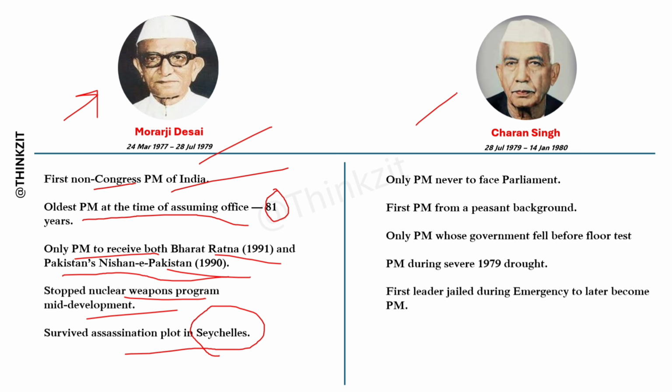And he is the next Prime Minister, Charan Singh, and this was his tenure. And he is the only Prime Minister never to face Parliament, and he is the first Prime Minister from a peasant background. He is the only Prime Minister whose government fell before a floor test, and he served during the severe 1979 drought. And he was the first leader jailed during the Emergency to later become a Prime Minister.